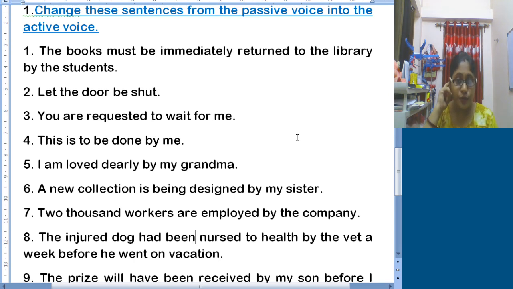So I hope all of you will take my suggestions in a positive way. So now I want all of you to try once again. Maybe it's quite evident that many of you will commit certain mistakes. Since you all got to know the discussion, now I think you all can try once again, so that no mistakes remain. So this much for today. We will definitely practice more voice changes. We have several worksheets in our book. Only one chapter is left in the grammar part, that is participle, gerund and infinitives.